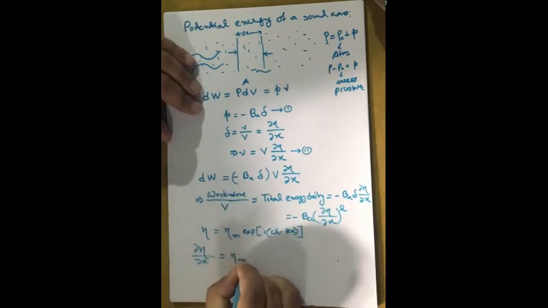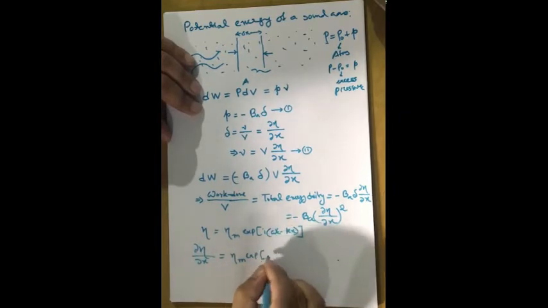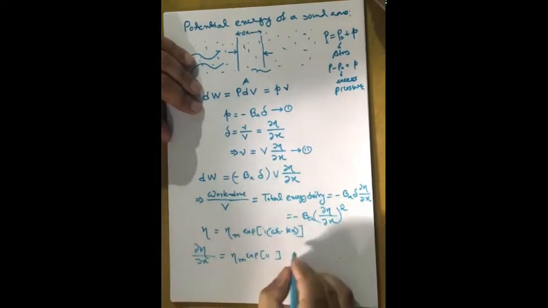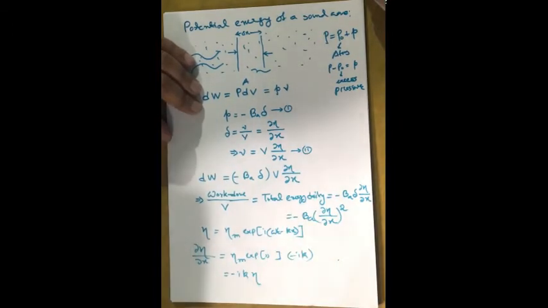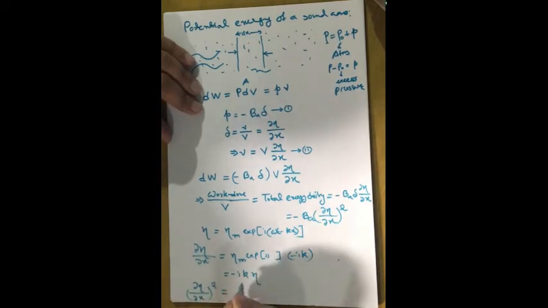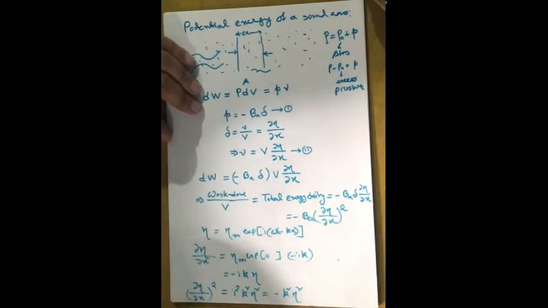Eta m exponential of this argument will be there, times minus i k. So minus i k into eta. So we have to square it, then del eta by del x whole squared will be equal to i squared k squared eta squared. So i squared is equal to minus 1, so this will basically be minus k squared into eta squared.